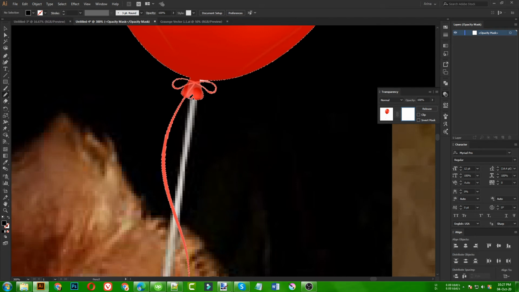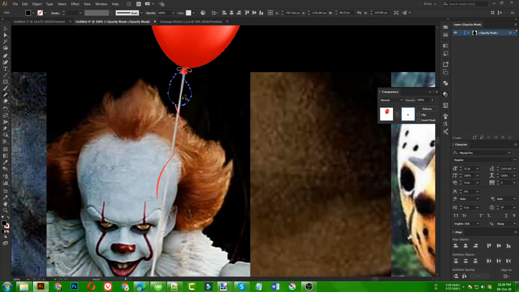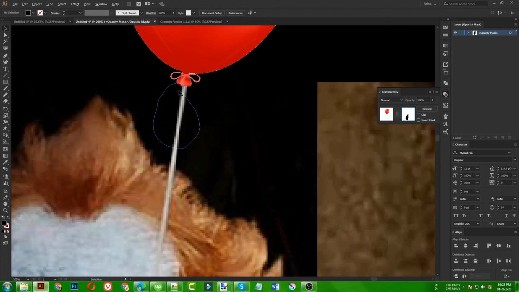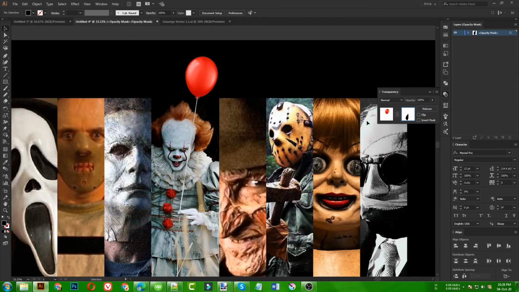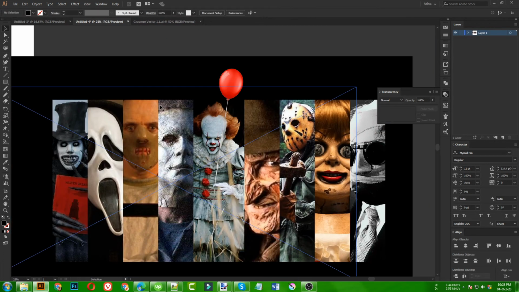Then if I just draw something like this, as you can see, this area will be invisible or hidden. So I am going to make it like this. As you can see, I just draw these two shapes inside the transparency, and that is making that area invisible, and my balloon is now aligned with that rope there. So this is the technique for this kind of drawings or designs.